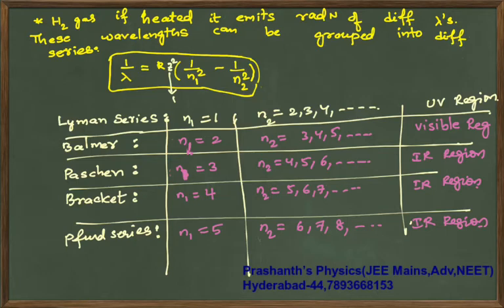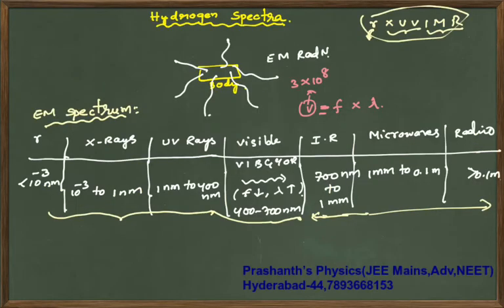Now let me tabulate this. Hope you have remembered these things. So Lyman series n1 is 1, Balmer series n1 is 2, Paschen 3, Brackett 4, Pfund series 5, and the radiation you are getting is mostly in the UV or IR region.